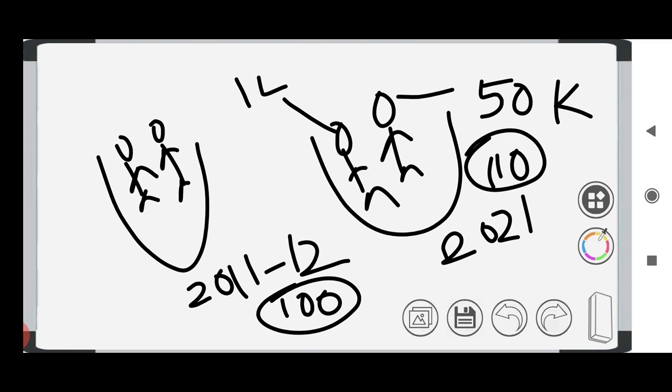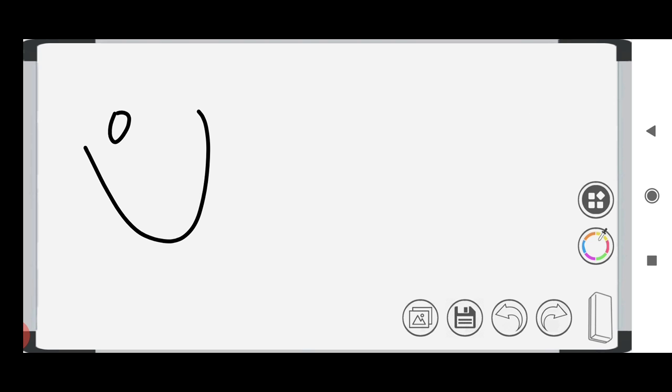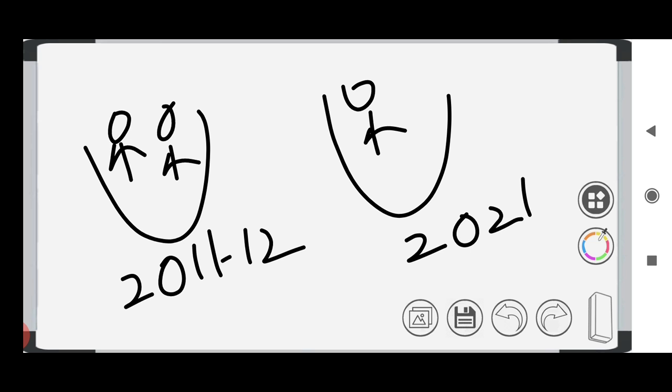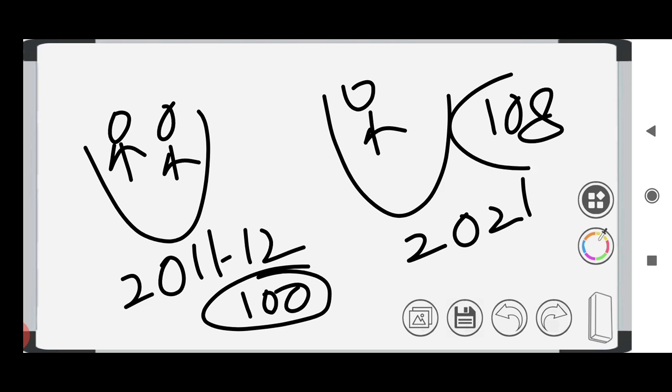In production, the sum of the value of goods produced within the country is summed up. Then the third method is expenditure. In expenditure, it will sum up the expenditure which is spent by you and me. Here also they have two baskets. Here also we have the base year 2011 to 12 and the current year 2021. Here the expenditure spent by people of the country will be added. Expenditure means the amount of money which we spend to buy something from the market. So say 100 here and 108 here, then it means 8% growth. So this is the difference.